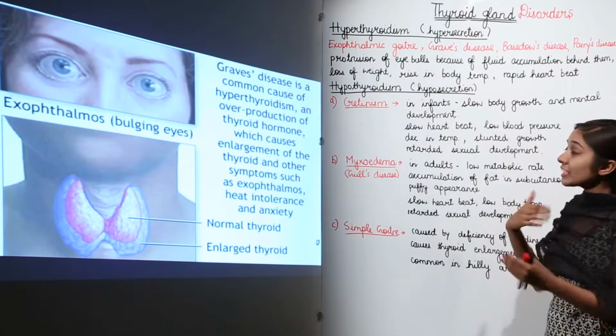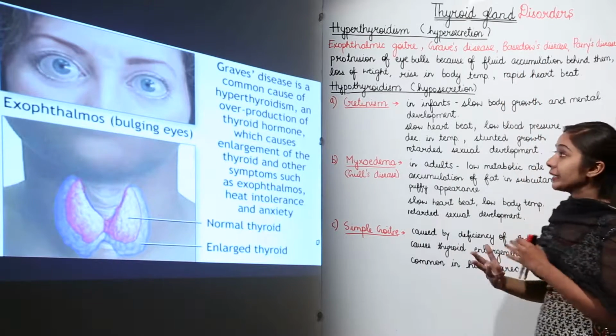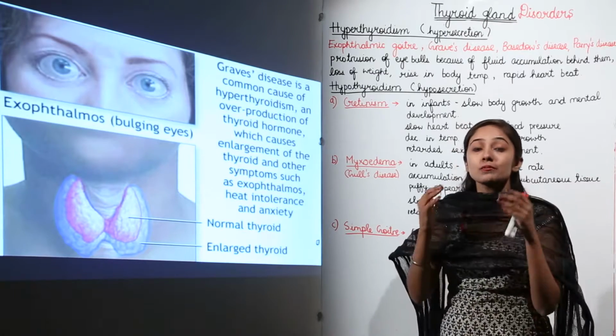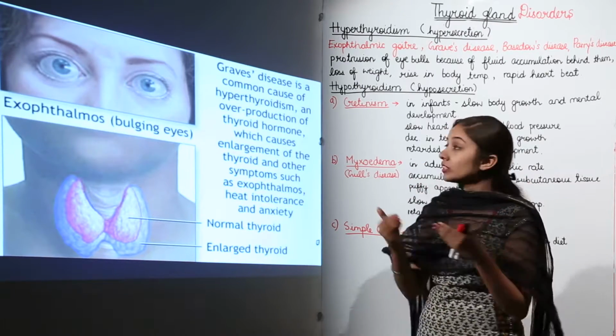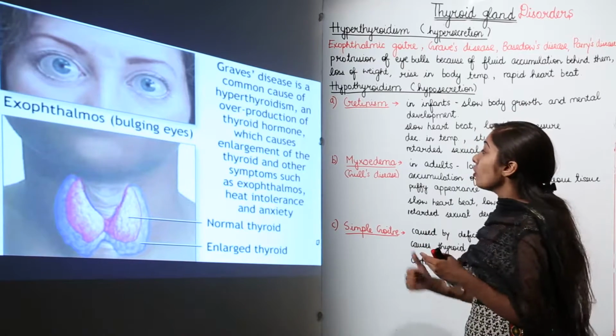Then why is this protrusion there? It is because of the accumulation of fluid behind them. So, behind the eyes, because of the accumulation of fluid, there is protrusion of the eyeballs. So, this is how the Graves' disease symptoms are. So, let us read this.